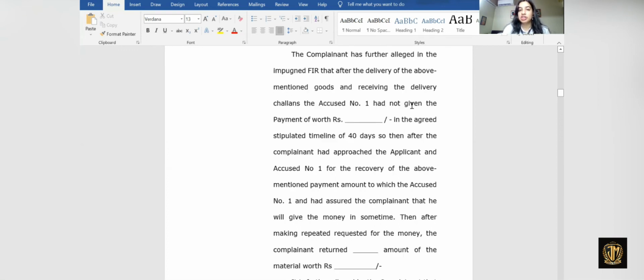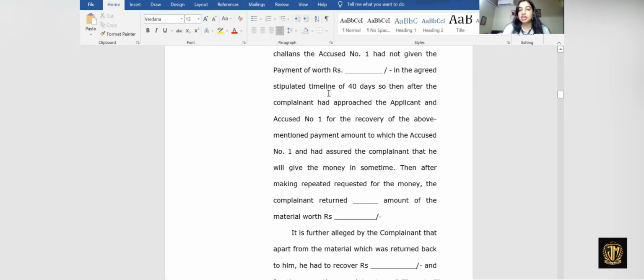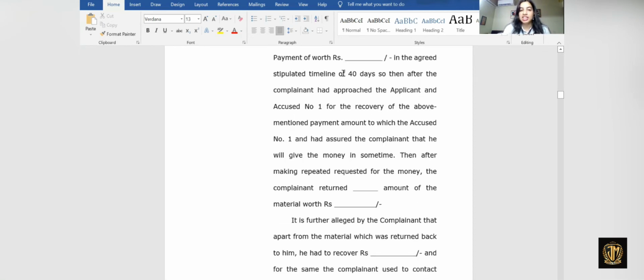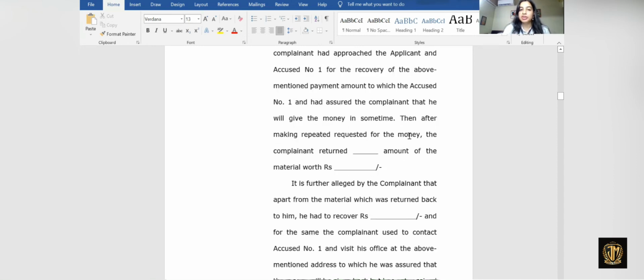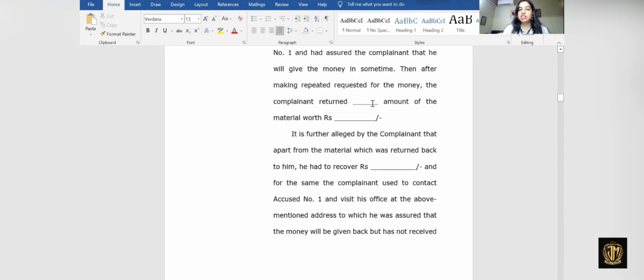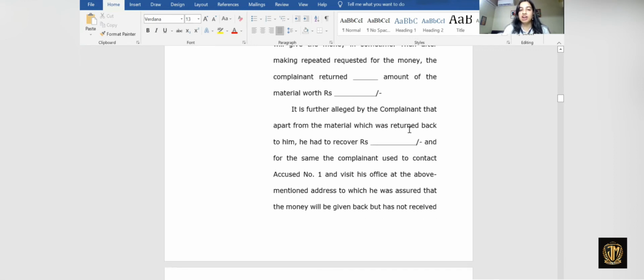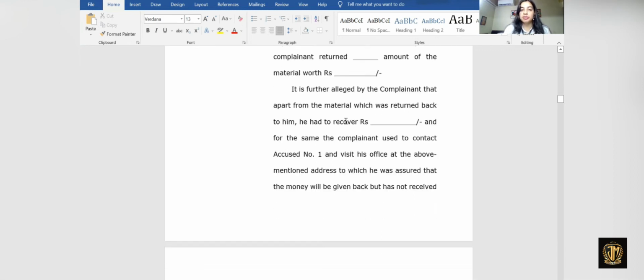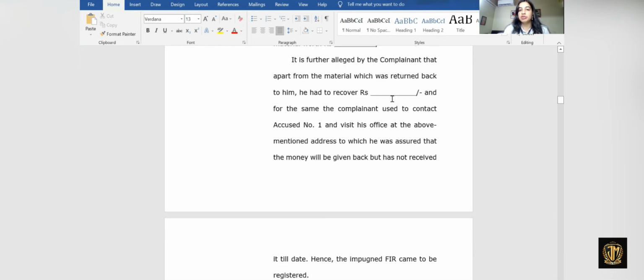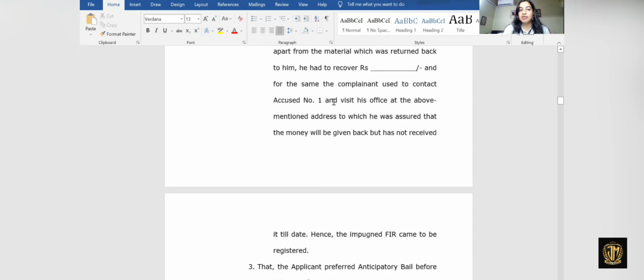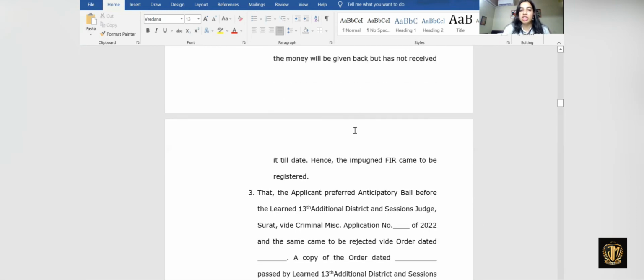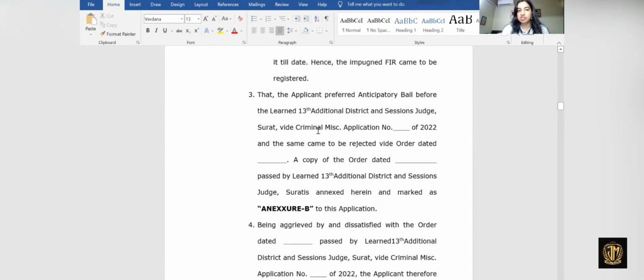Now, the cause of action arises when accused number one had not paid rupees so and so in the agreed timeline, which was 40 days, and then after making repeated requests, the complainant had returned so little amount of money, the amount of material worth rupees so and so. After that, apart from the material that was returned to him, he had to recover so and so amount of rupees, for which the complainant used to contact accused number one and visit his office. Till date, the money has not been received, hence the impugned FIR came to be registered.